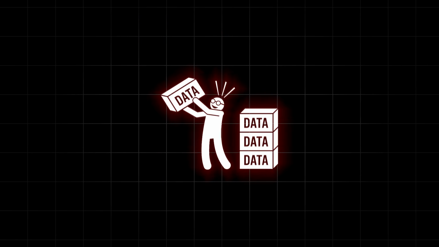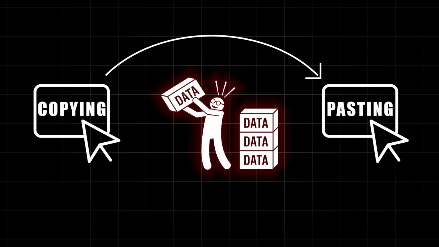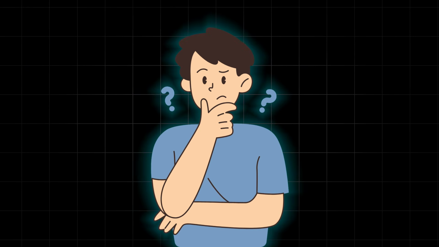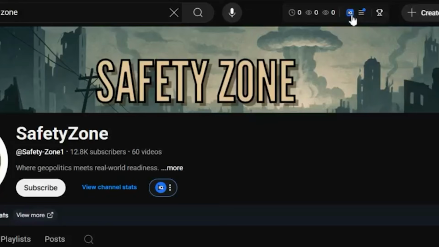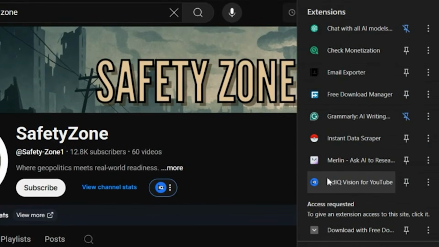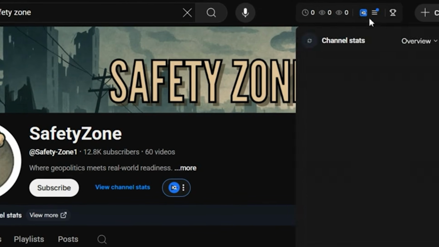But getting that data isn't as simple as copying and pasting. You always need the right tools to extract gold from the gold mine. Pardon my sense of humor. To extract the channel data, you need vidIQ. This Chrome extension isn't just for checking view counts. It has a hidden feature that most people never explore. A feature that can download years of proven content data in seconds.